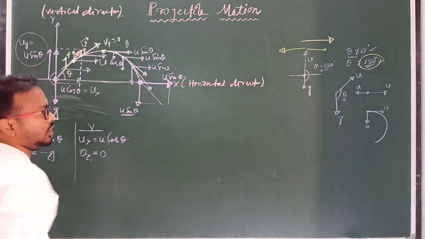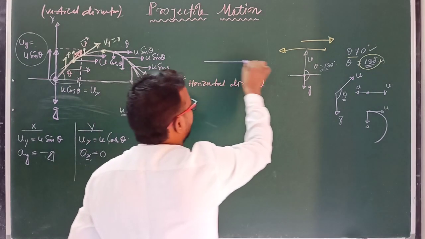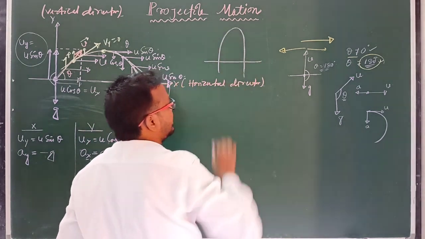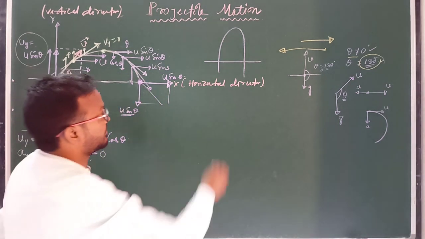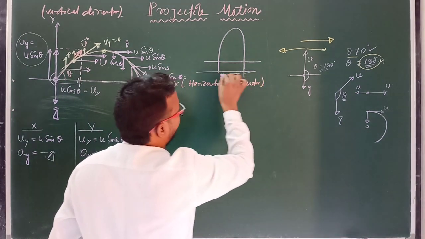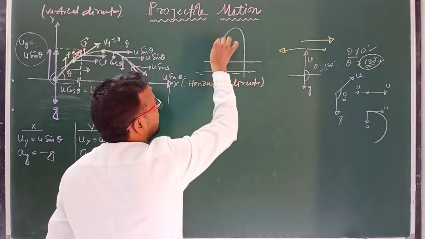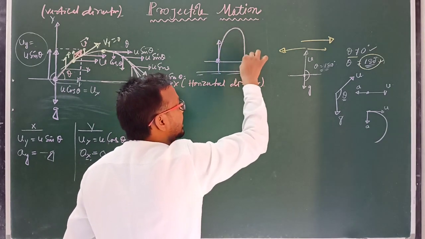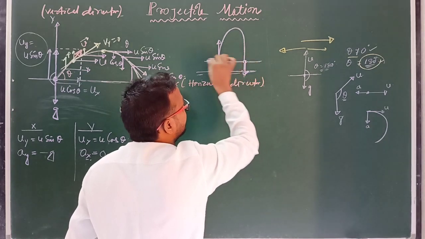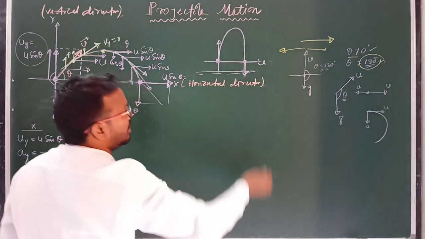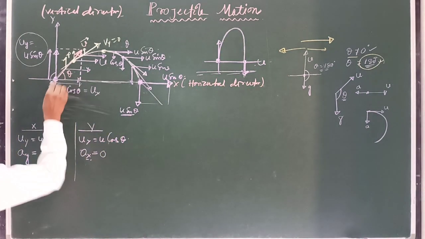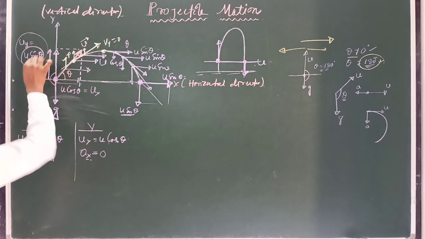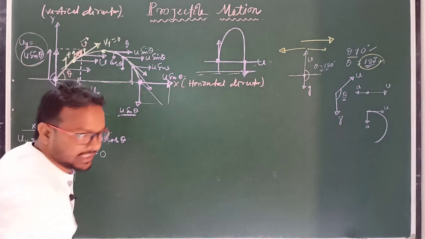Clear? Why? We already know that at the same horizontal level the speed of the particle will be the same. Suppose this is ground level and here the velocity is u, and while the particle moves in this direction, its velocity in the downward direction at the same horizontal level will be u, but with a negative sign, so its velocity in the upward direction is u sin theta and in the downward direction also u sin theta. Clear?